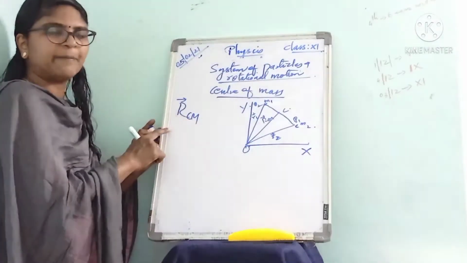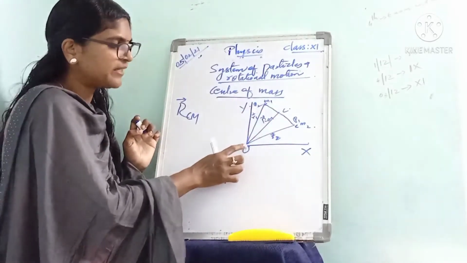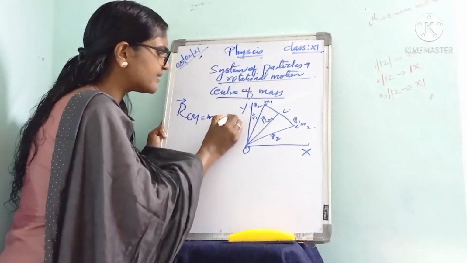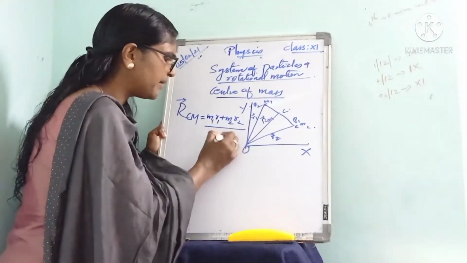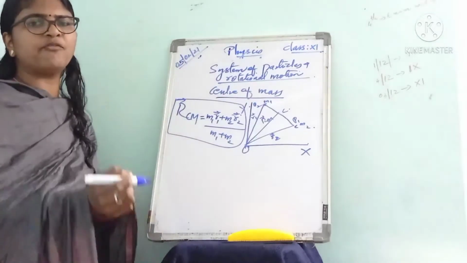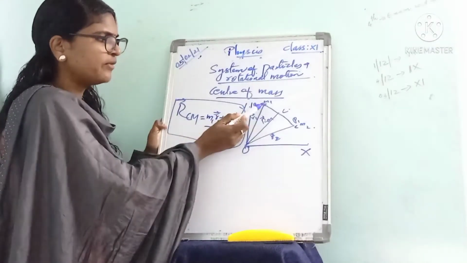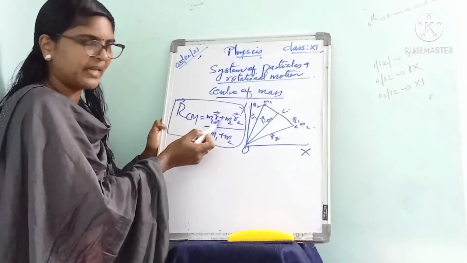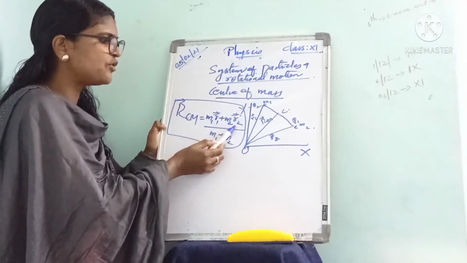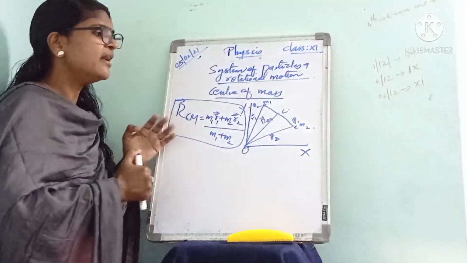It can be written as RCM equals M1 R1 plus M2 R2 divided by M1 plus M2. This is the equation that represents the position vector of the center of mass of a two particle system: mass of the first particle times its position vector plus mass of the second particle times its position vector, divided by the total mass M1 plus M2. That is about the center of mass of the two particle system.